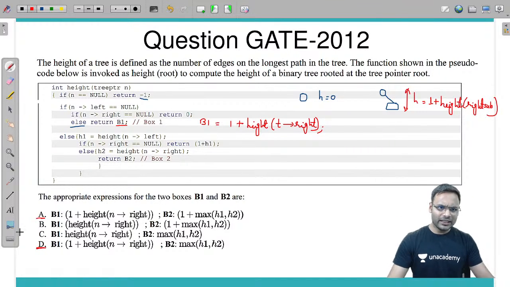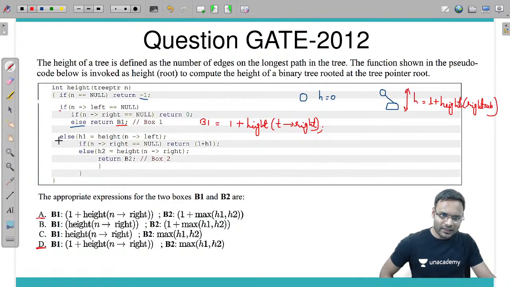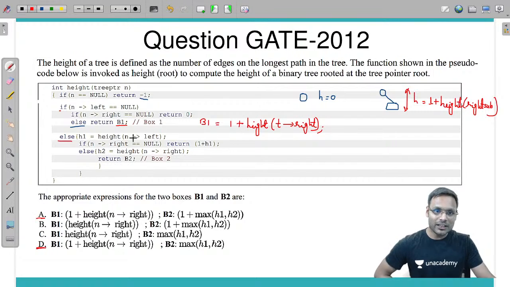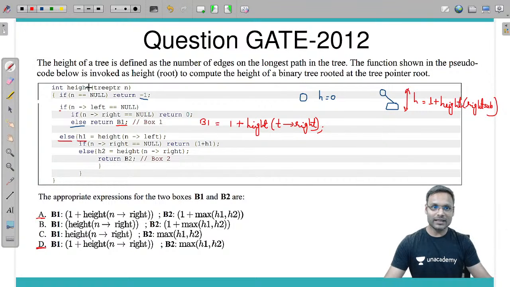Let's go here in the else part of this if. If left is not null, then in the else part it means the left subtree is present. If the left subtree is present, you will calculate the left subtree's height as h1. So the third case is this one: you have a node whose left subtree is not null. You have calculated h1 as the left subtree's height.